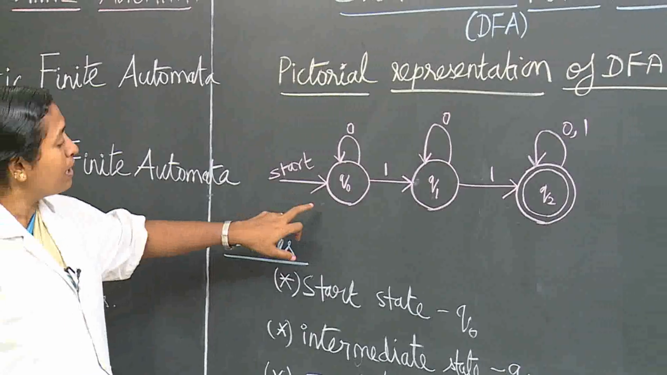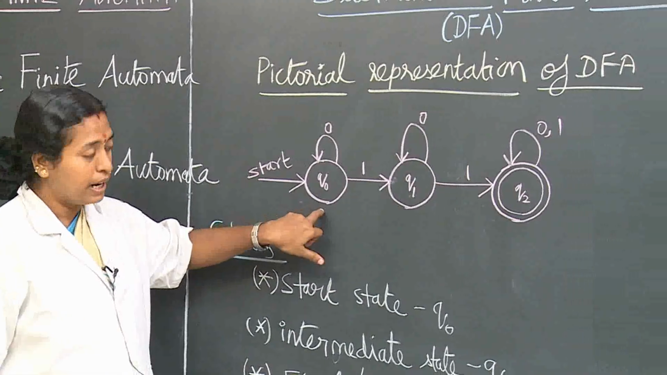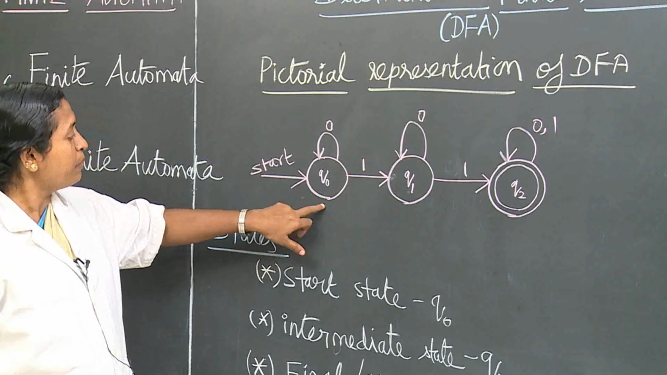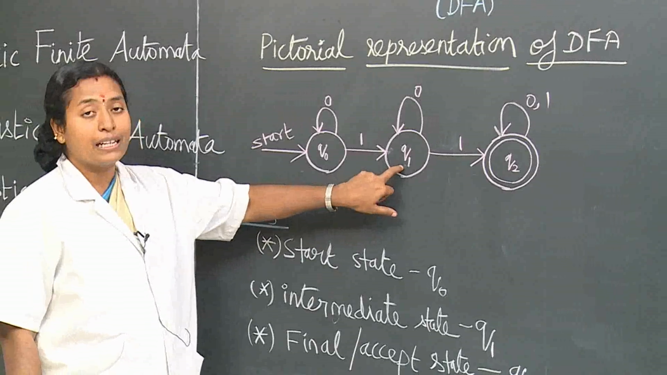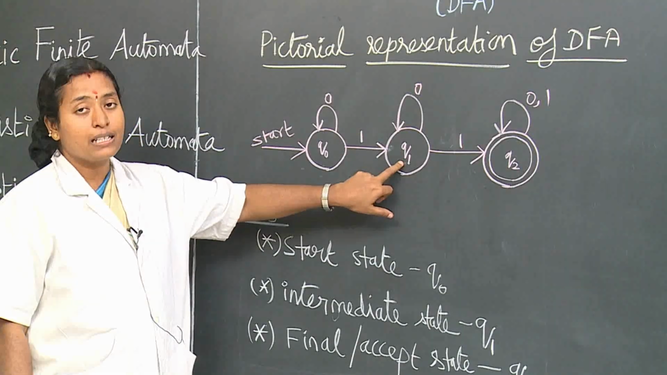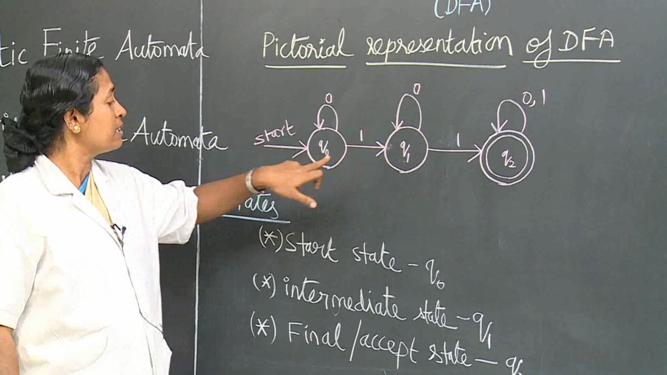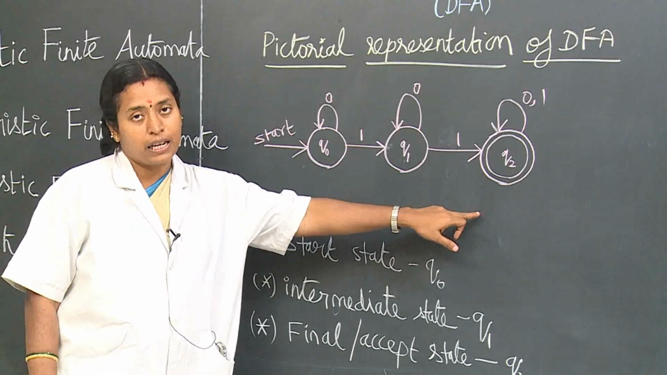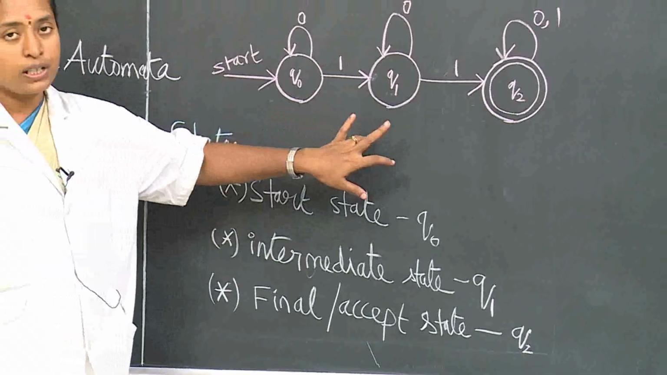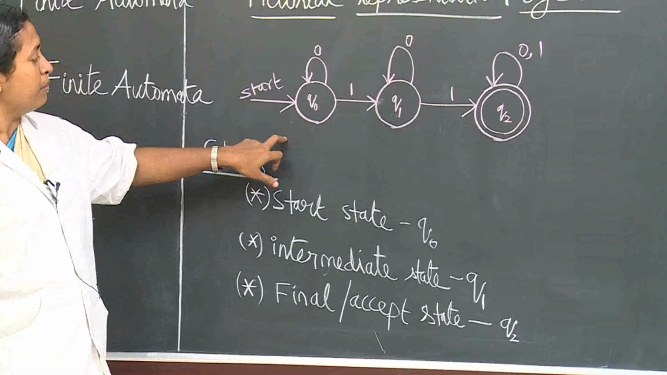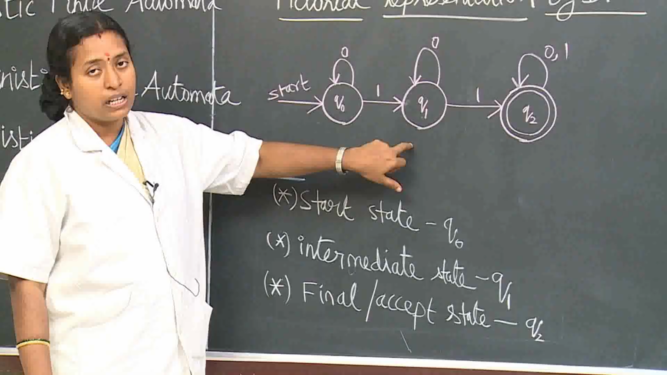Types of states. One is the initial or start state. In case of this diagram, Q0 is the start state. Afterwards, Q1 is the intermediate state. The intermediate state is nothing but the state between the start state and the final state. There may be n number of intermediate states based upon the diagram. Here in this diagram, there is only one intermediate state.